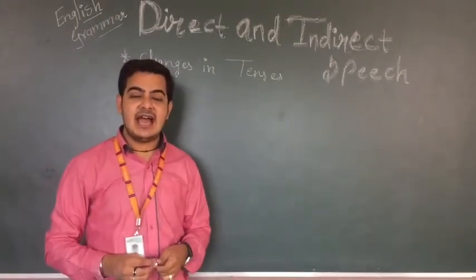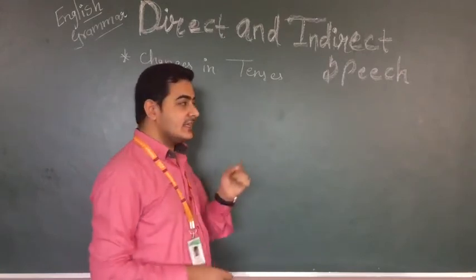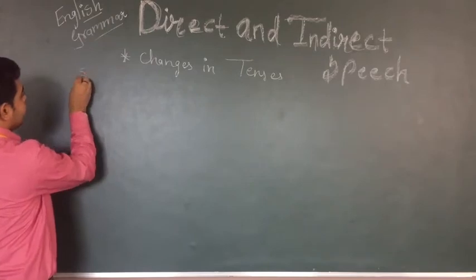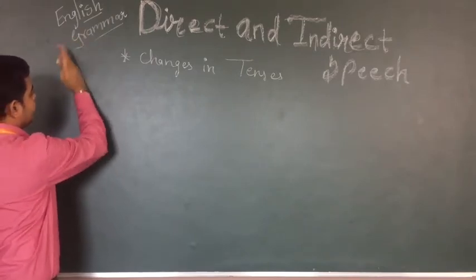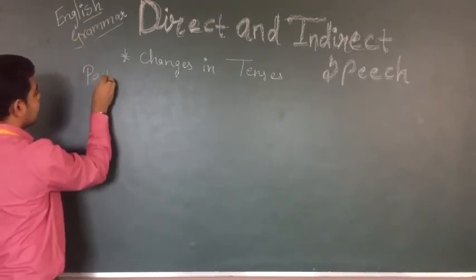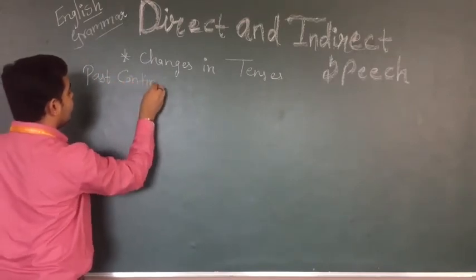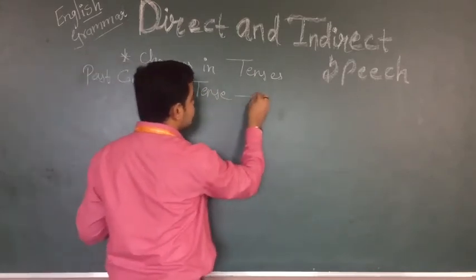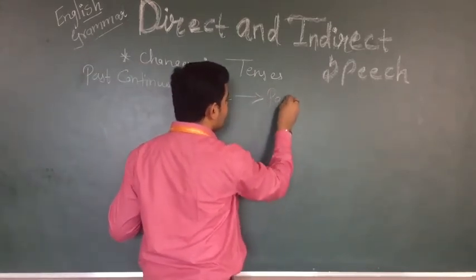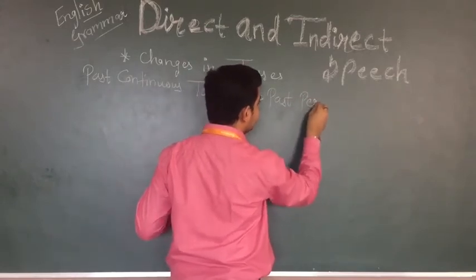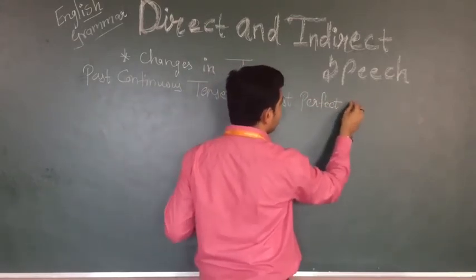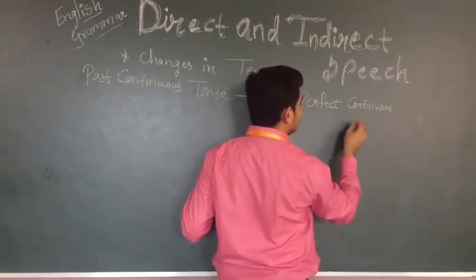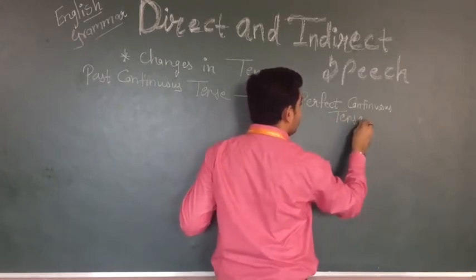Now next we have past continuous tense. It will change into past perfect continuous tense. So past continuous tense will change into past perfect continuous tense, right?